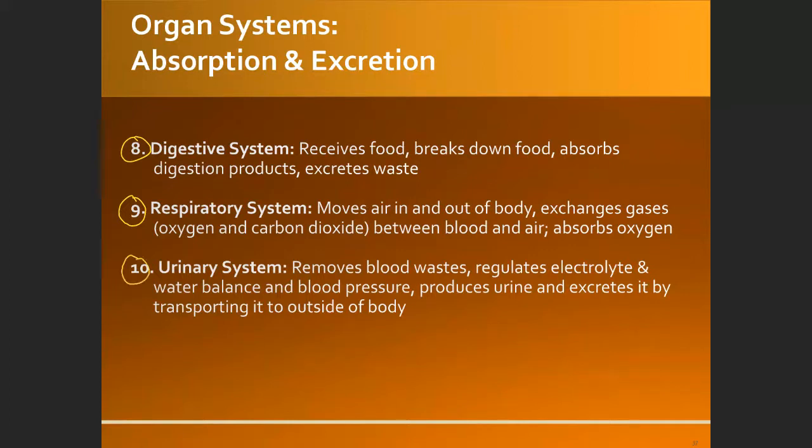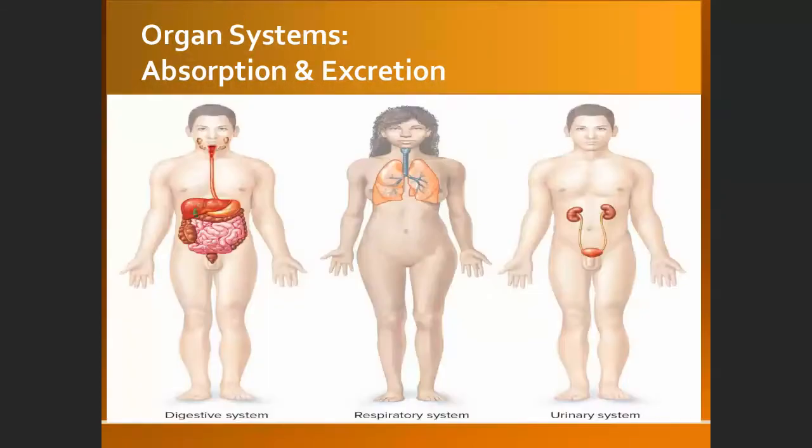And then the urinary system consists of kidney, ureters, urinary bladder, urethra. So this is the digestive system, respiratory system, and this is the urinary system.